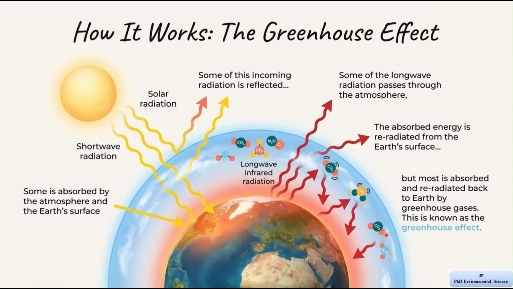So, in simple words, energy from the Sun comes to Earth, some is reflected, some is absorbed, and then released back. Greenhouse gases trap some of this heat and send it back to Earth, making the planet warmer. And this is how the greenhouse effect works and why it is important in climate change.